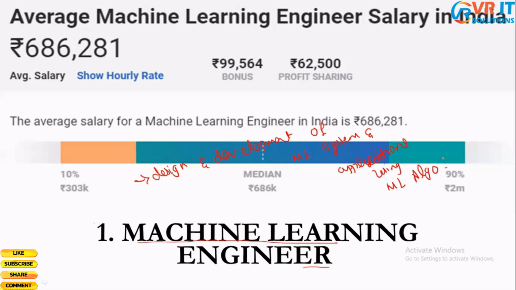So basically he designs and develops machine learning systems and applications using machine learning algorithms. And the average pay for a machine learning engineer is almost 7 lakhs.